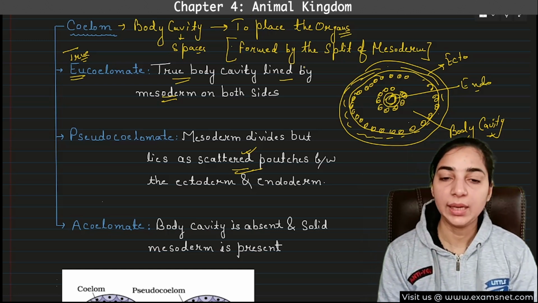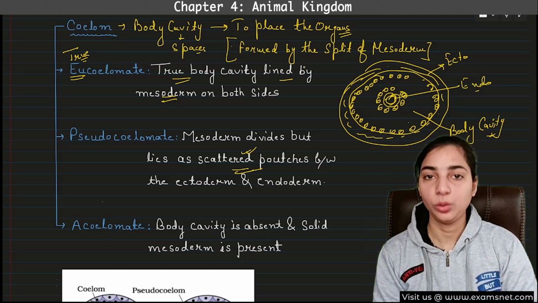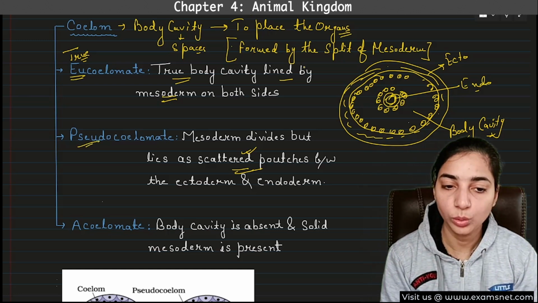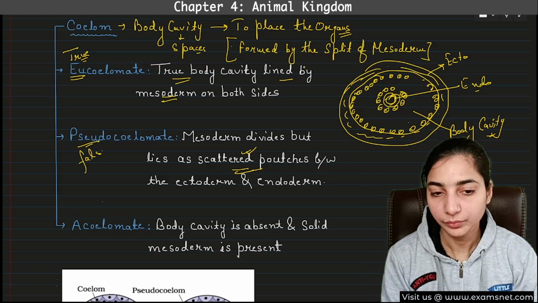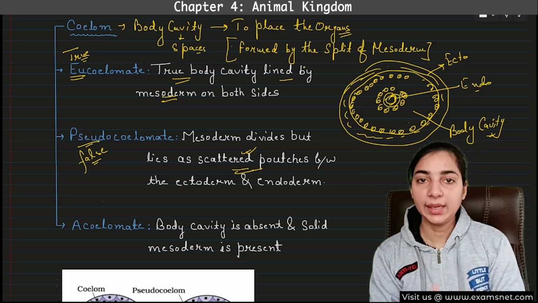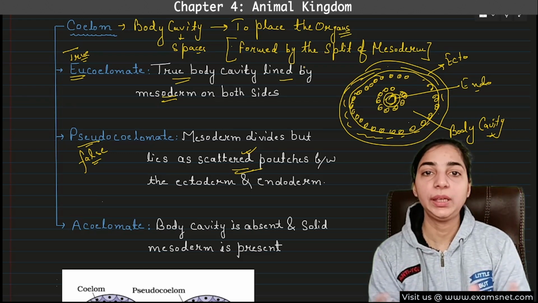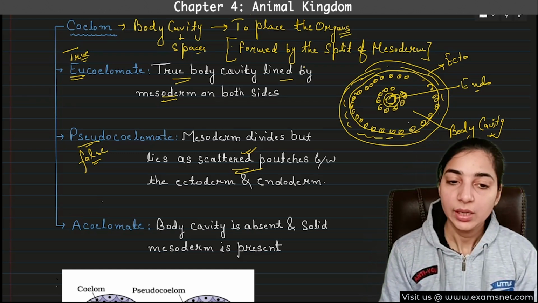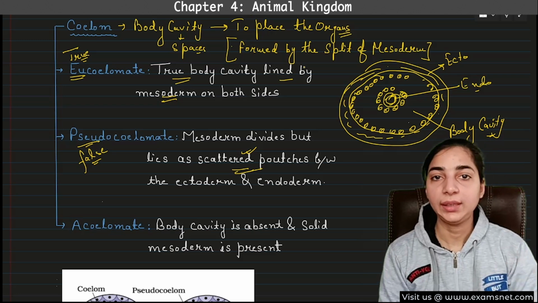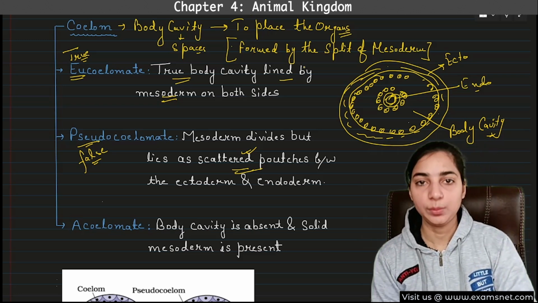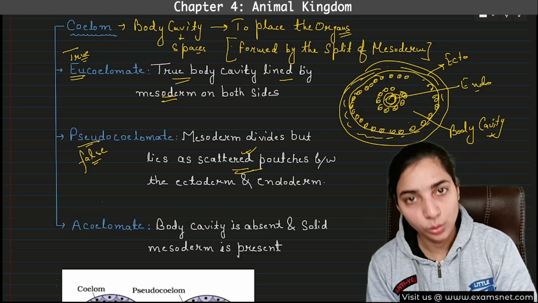And this type of coelom is known as pseudocoelom, or false coelom. Pseudo means false, because this is not the correct way of formation of coelom. This is not the correct method of splitting of mesoderm. So this is known as pseudocoelom, and the animals that possess this type of coelom are known as pseudocoelomates.